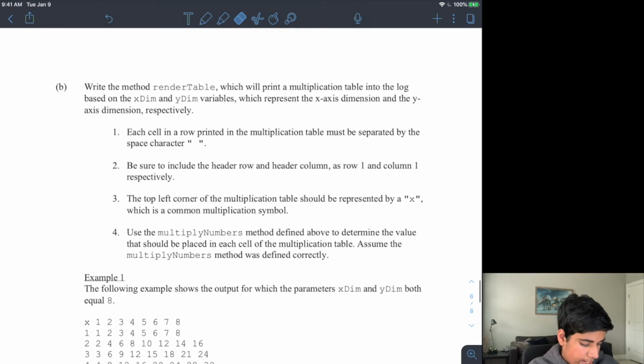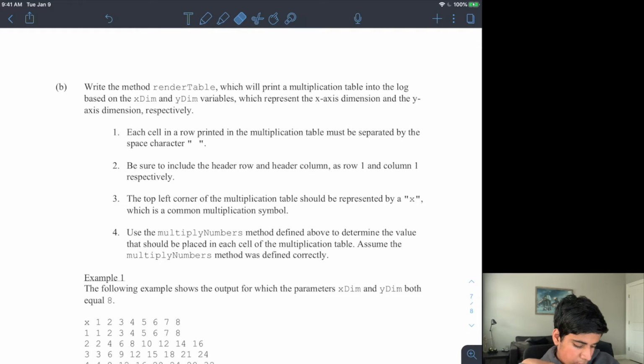All right, so part B. Write the method renderTable, which will print a multiplication table into the log based on the xDimension and yDimension variables, which will represent the x-axis dimension and the y-axis dimension respectively. Each cell in a row printed must be separated by a space. Be sure to include the header row and the header column as row 1 and column 1 respectively. The top left corner should be represented by an X.